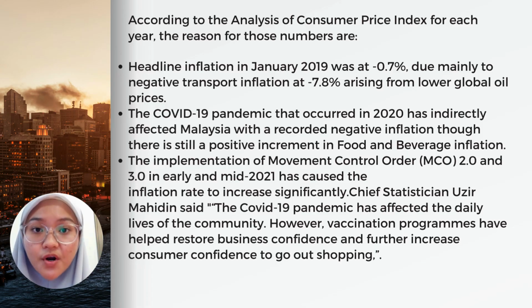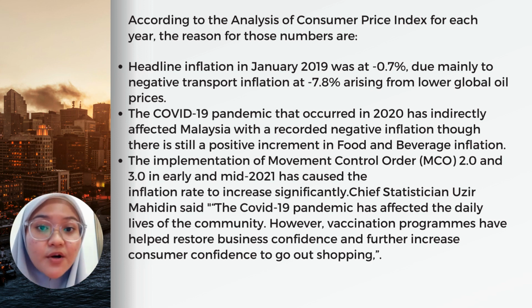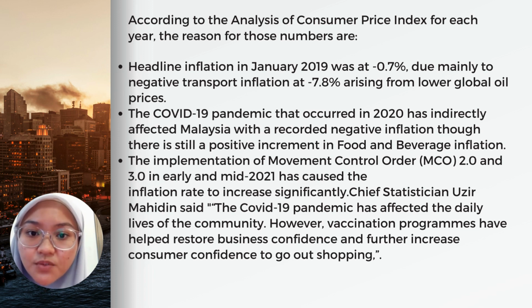The reasons for those numbers are, as we can see, in 2019, it is actually a deflation in the transportation group, whilst in 2020, the COVID-19 pandemic actually helps with deflation, whilst there is still inflation in food and beverage groups. Whilst in 2021, it is mentioned that the MCO 2.0 and 3.0 actually is the root of the problem. As said by the chief statistician Uzair Mahadin, the COVID-19 pandemic has affected the daily lives of the community. However, vaccination programs have helped restore business confidence and further increase consumer confidence to go out shopping. Thus, as we can see, the inflation is 2.5%.